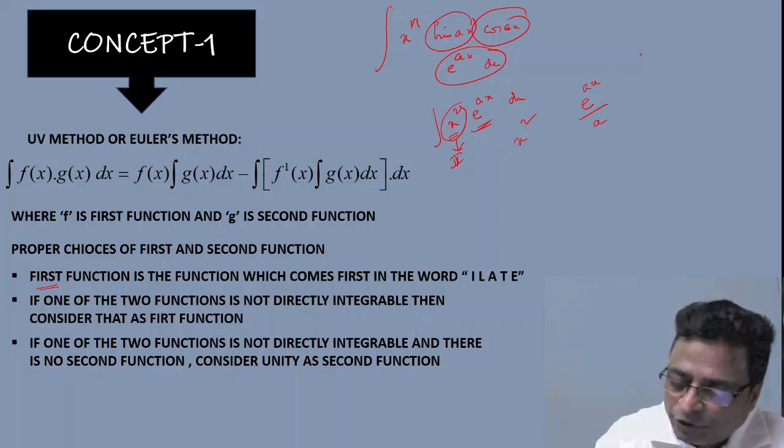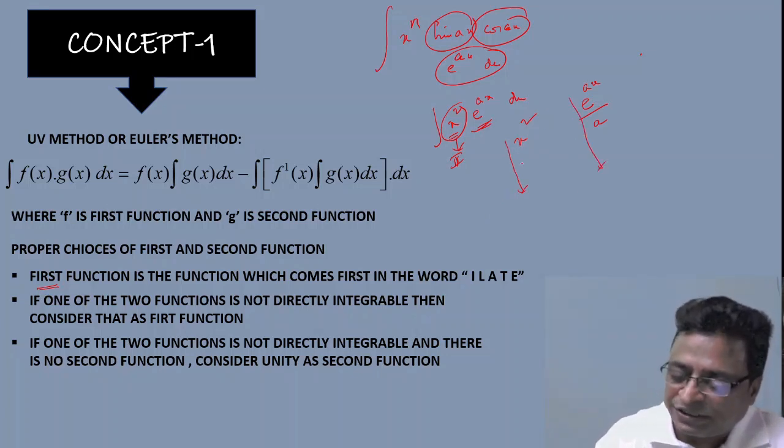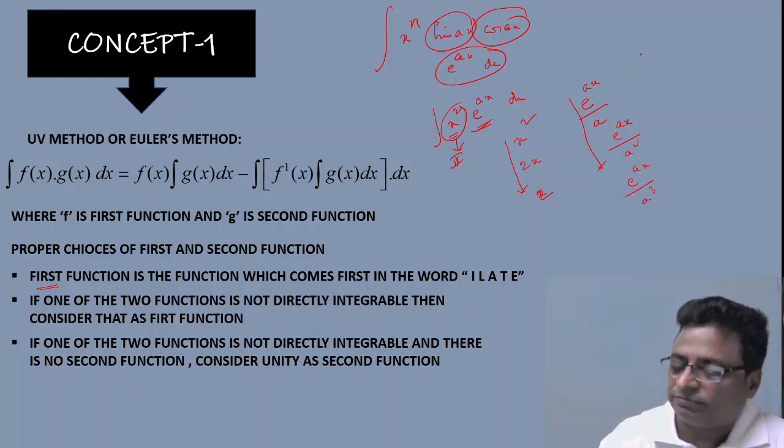Then what to do? You differentiate the first successively and integrate the second successively. Differentiation of x square becomes 2x, differentiation of 2x becomes 2. Integration of e power ax by a becomes e power ax by a square, and again integration becomes e power ax by a cube.